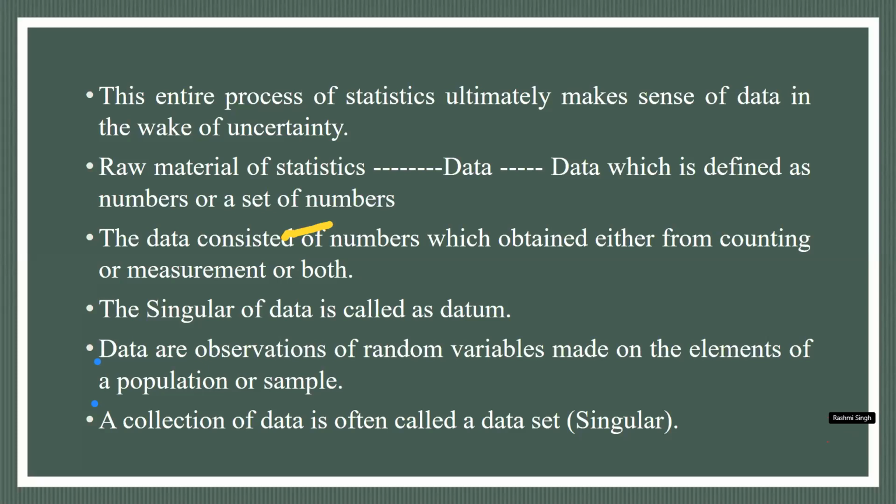So the entire process of statistics is that data is just a number. Whatever we are studying, whether physical science, chemical science, or biological science, all are numbers. All are numbers in the form of 0 to 9 permutation and combination.